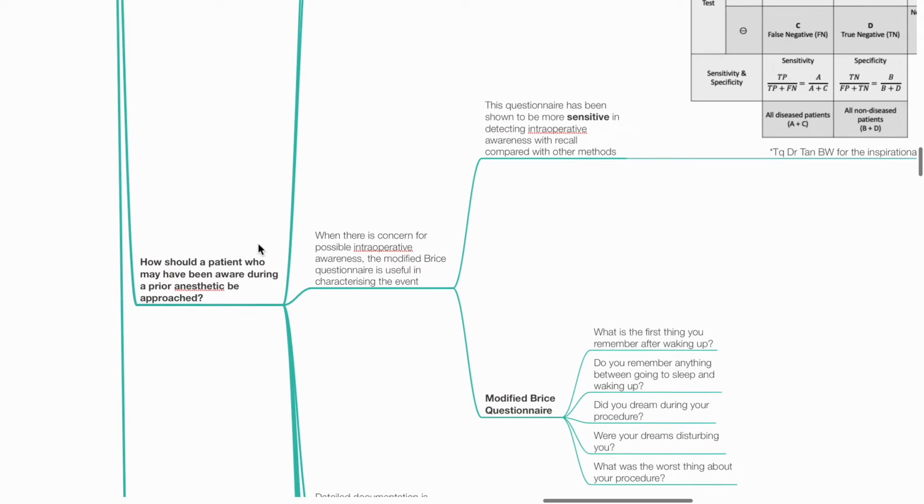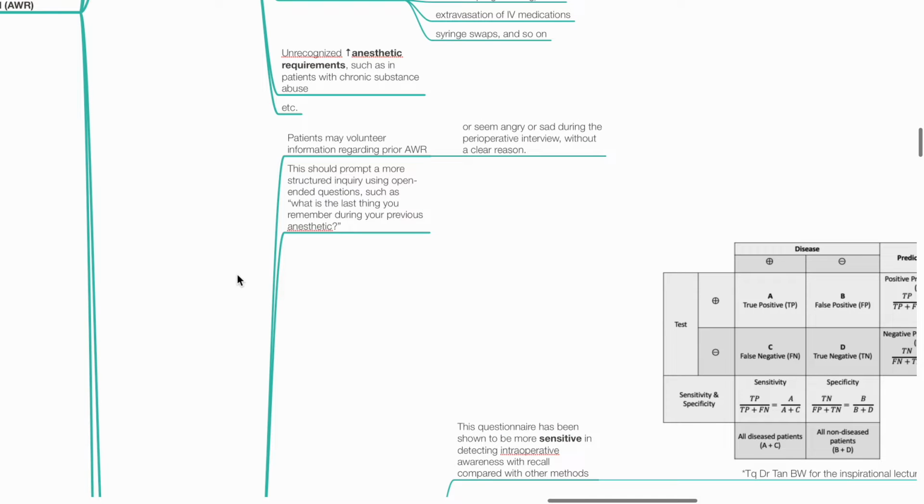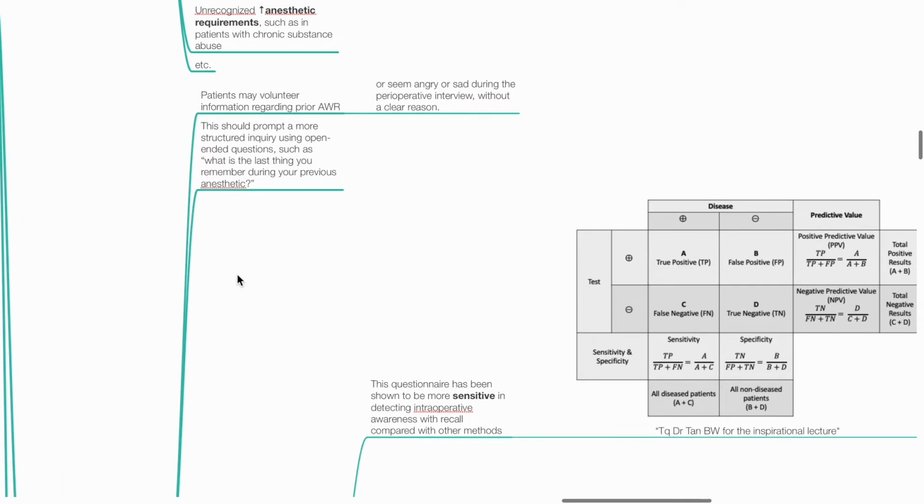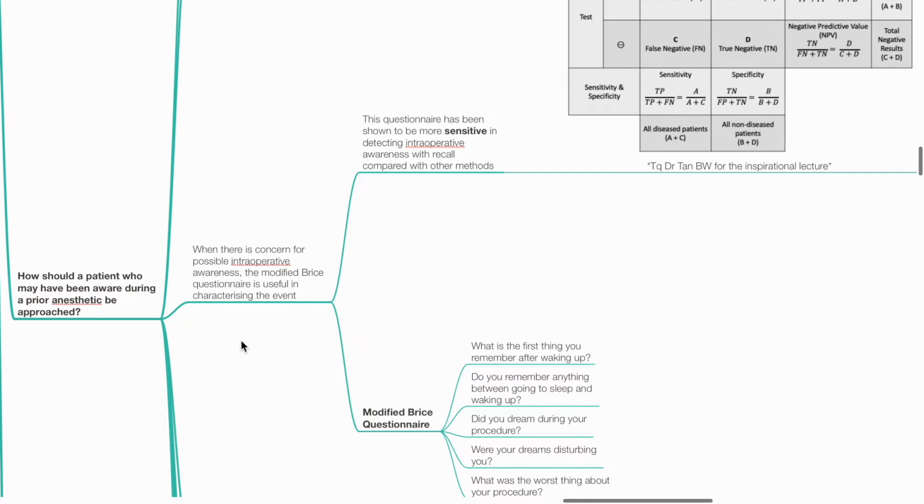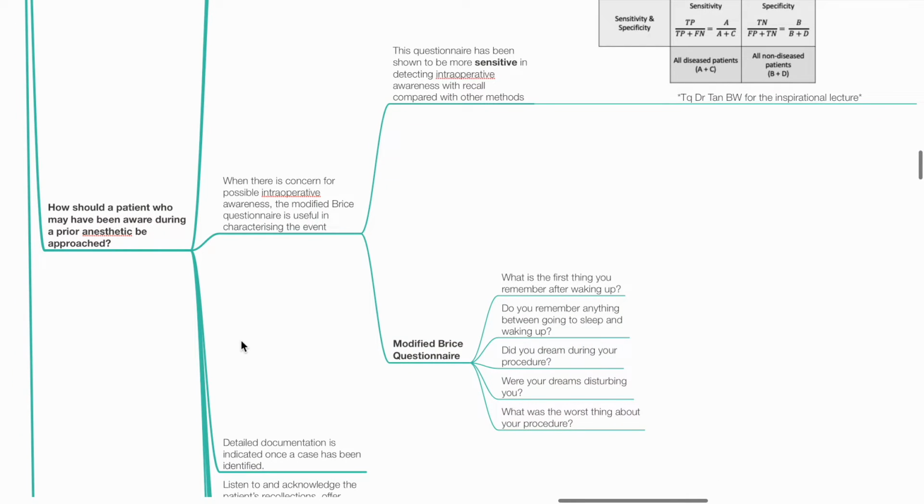How should a patient with suspected AWR be approached? The patient may volunteer information regarding AWR or seem angry or sad during the perioperative interview without a clear reason. This should prompt a more structured inquiry using open-ended questions, such as: what is the last thing you remember during your previous anesthetic? When there is concern for AWR, the modified BIS questionnaire is useful to characterize the event.